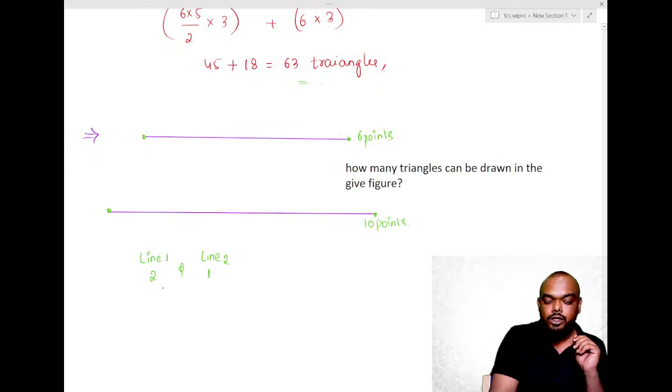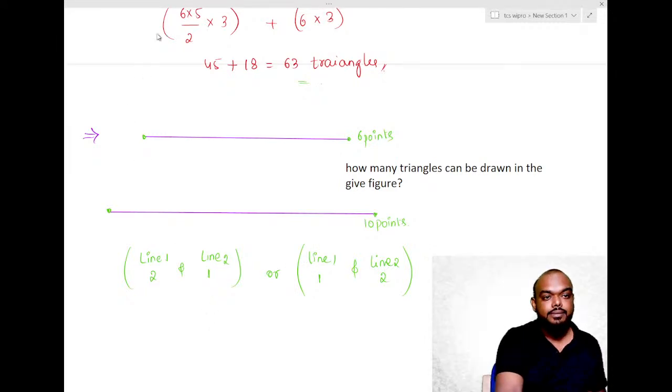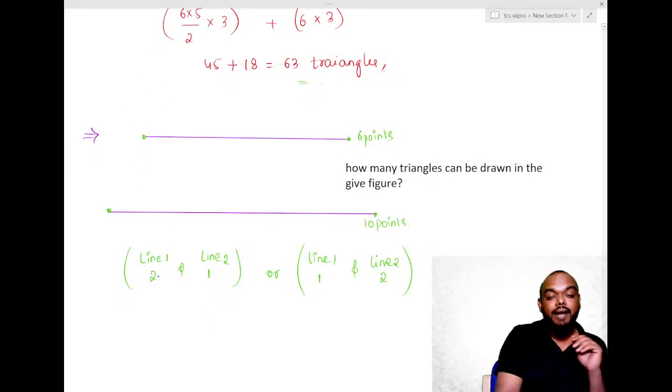Okay. So, or what is the second case? Line 1, I can select 1 point, and line 2, I can select 2 points. Line 1, I need 2 points. Totally, how many points are there? 6 points.